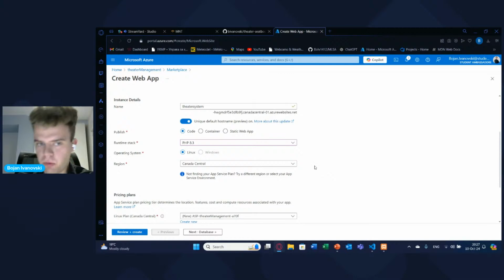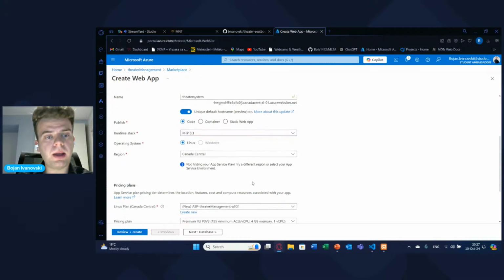I have tried both, but I don't know. As best practice, they mostly use Linux because it has some additional features and it's more stable than the Windows when it comes to this creation of web app resources. And that's why I will go with Linux now.